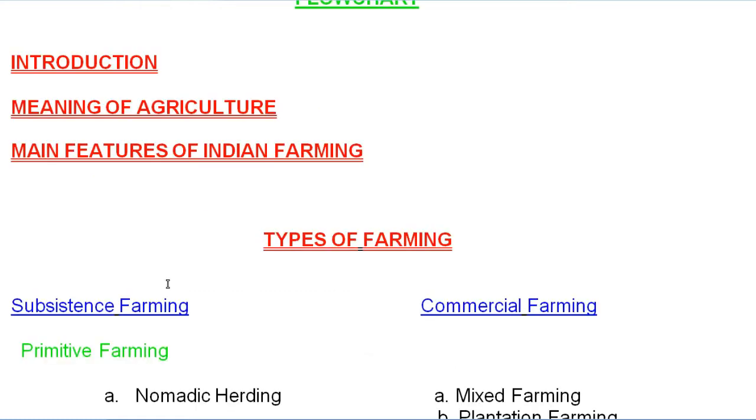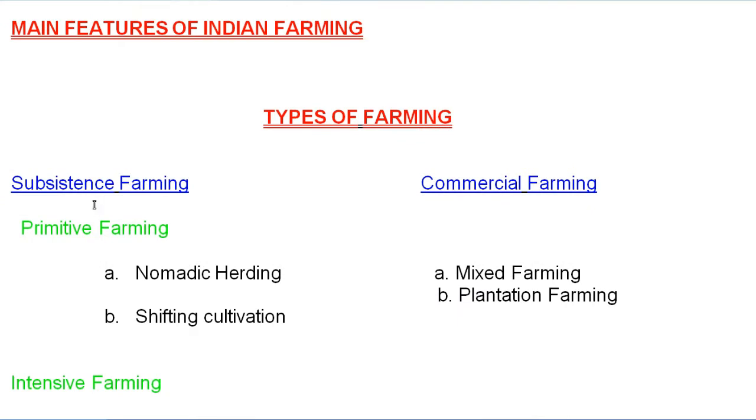First of all, according to the book, we have to know how many types of farming are given here. First we have subsistence farming, and second we have commercial farming. Under subsistence farming, there are two types. The green colored word written here is primitive farming. So under subsistence farming we have primitive farming, and second we have intensive farming. And remember, under primitive farming we also have two types. First is nomadic herding, and second is shifting cultivation.